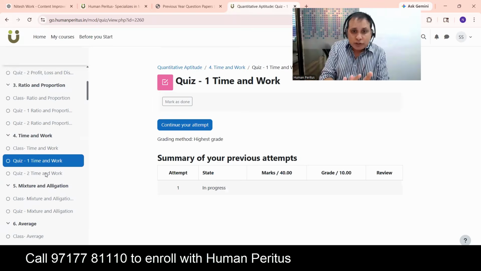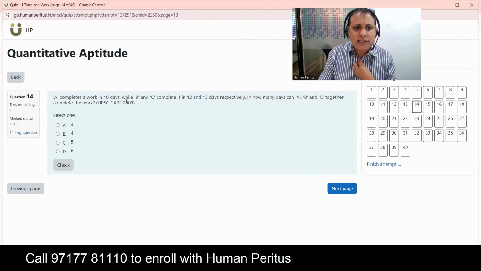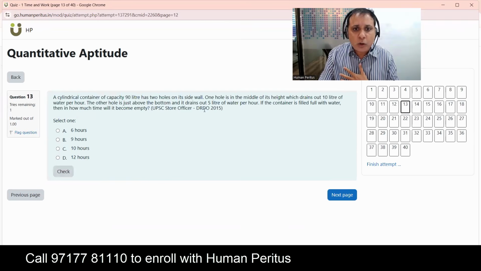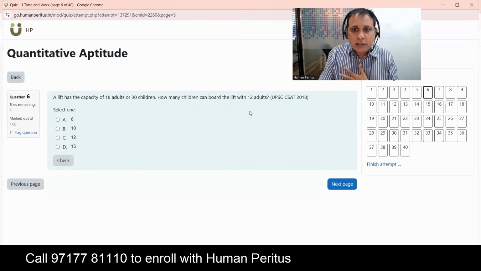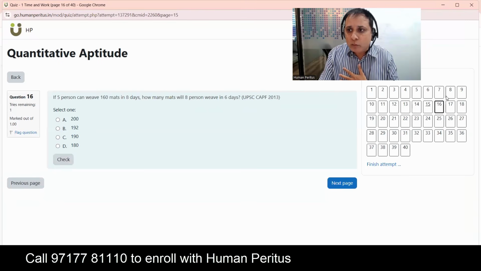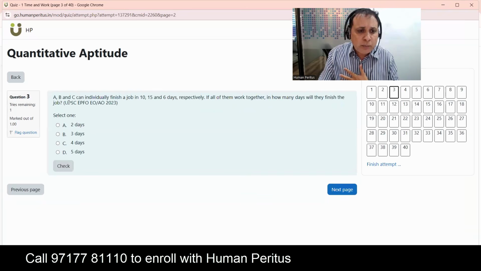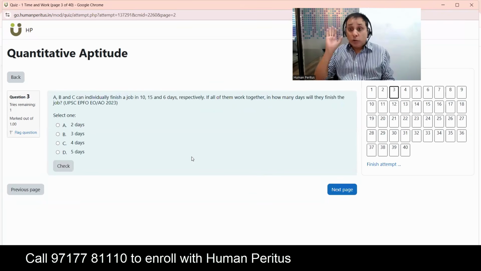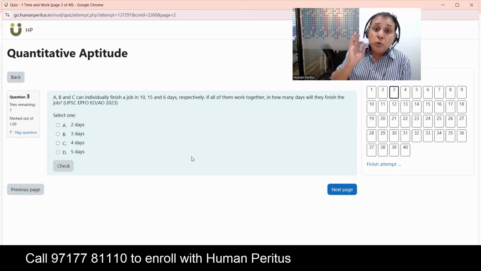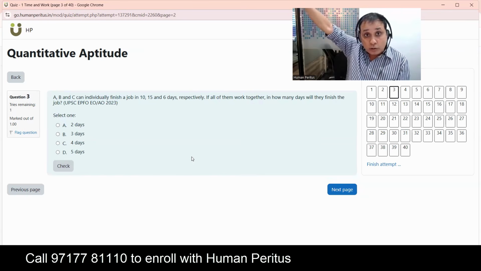Second thing, these are approximately 2,300 questions. Other than this, do not touch any other book for numerical ability and reasoning. Just go through these questions only. With a lot of confidence, I'm telling you this. You can see that this question came in CAPF 2009, this in DRDO Store Officer 2015, this in CSAT 2018, CAPF 2013, EPFO EOAO 2023. So guys, all latest questions are there. Other than this, do not do anything else. There are 5,000 books in the market on numerical ability and reasoning. Do not touch anything else.